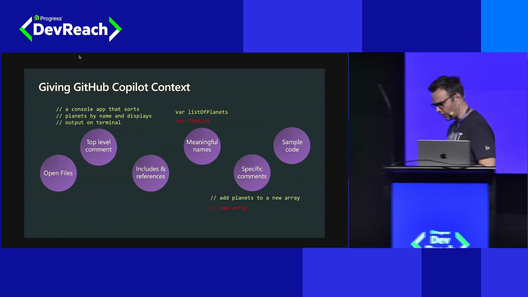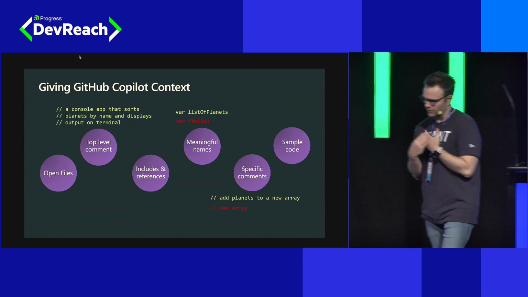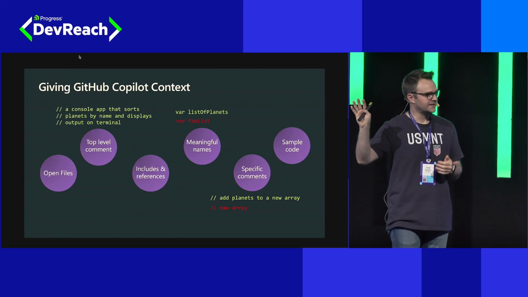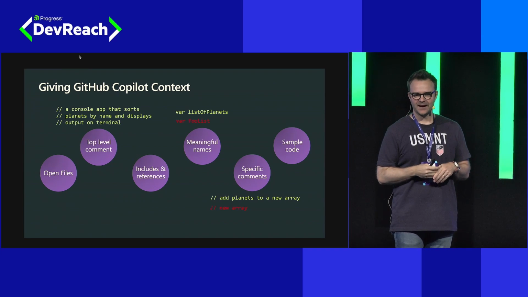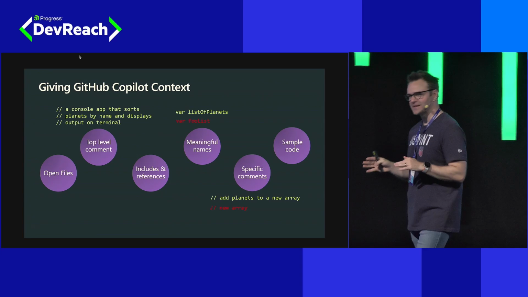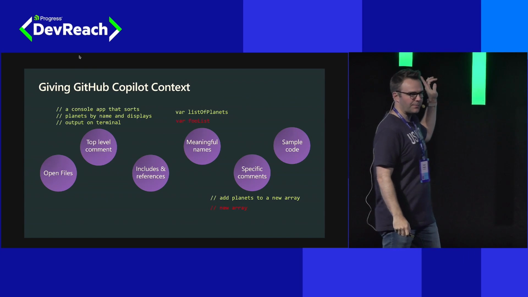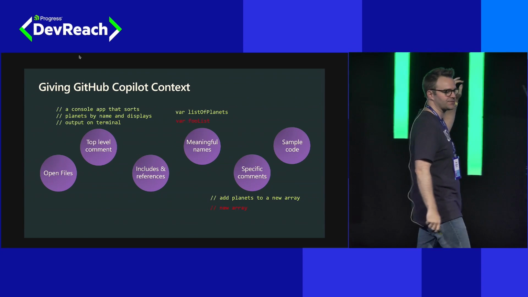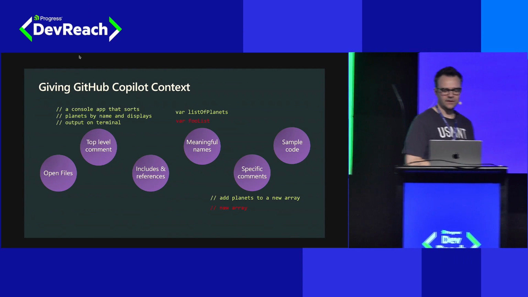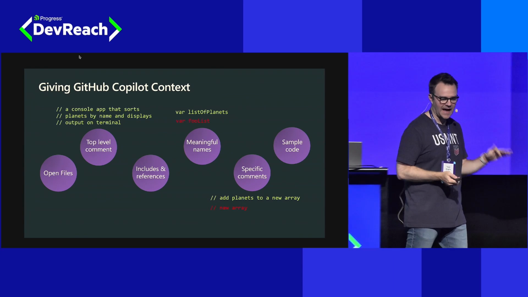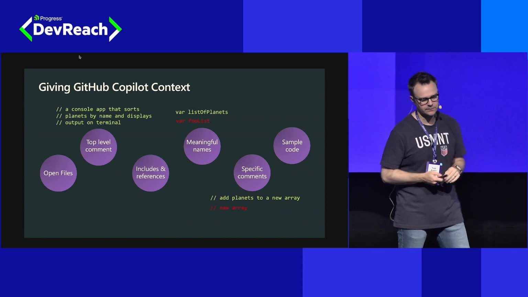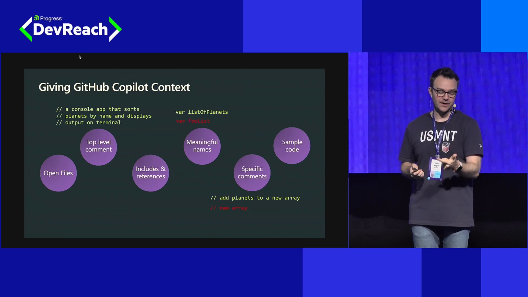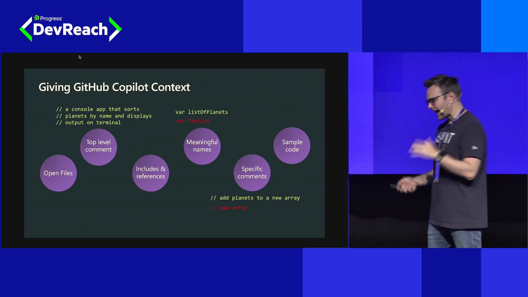Specific comments are also very valuable. Of course, we're all great developers. You're here, which means you're a great developer, so I know you comment all of your code for the next person who has to work on it. But if you don't, or if you need an extra reason, comments now are basically like telling GitHub Copilot what you want to get done in very specific sections, and it helps you get very targeted completions. So we'll do a lot of this today so you can see how this works in action, but targeted specific comments are a great way to not only get good GitHub Copilot completions, but to actually create a better, more maintainable code base.